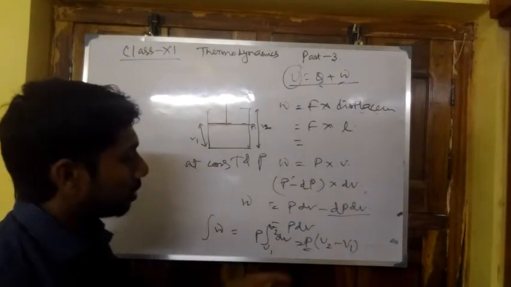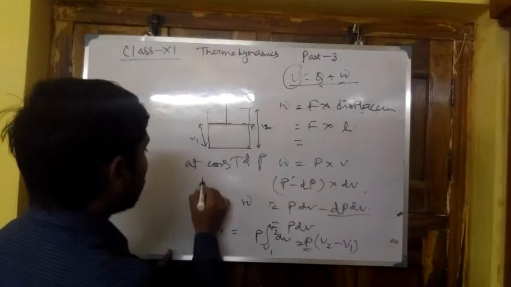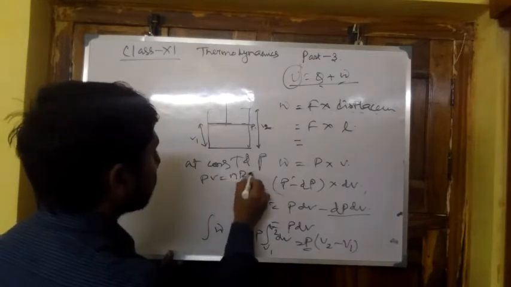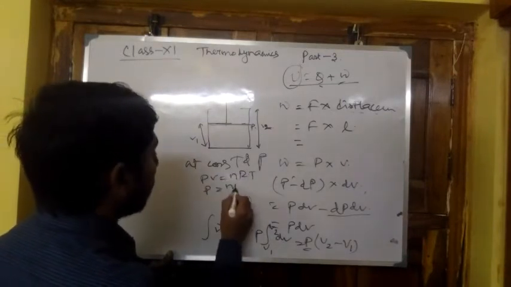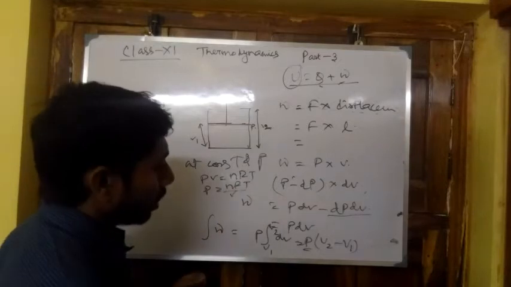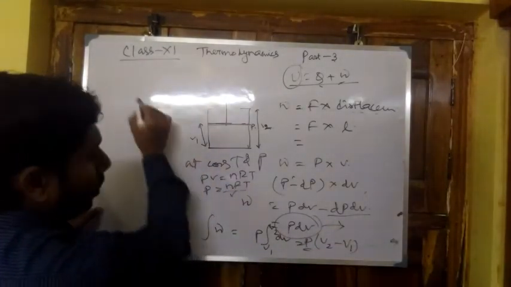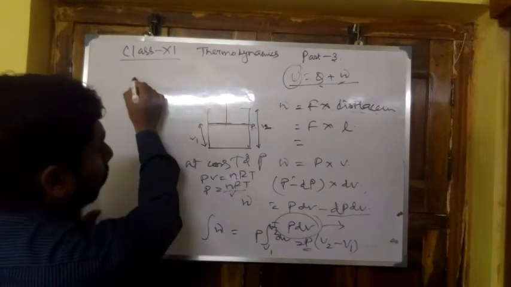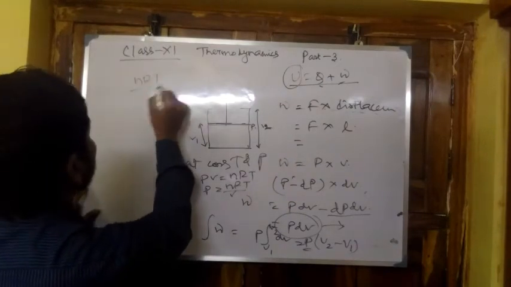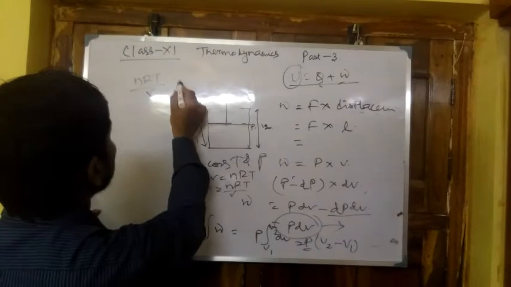we should apply the ideal gas equation. So PV equal to nRT, P equal to nRT by V. Now we should follow here PdV, that is P equal to nRT by V into dV.